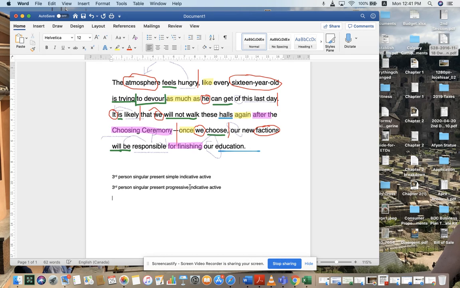And it's also active. Then he can get, okay, so he can get is also going to be a present simple. It is definitely another present simple third person singular. We will not walk. Okay, first person plural because it's we. Now this is future, and this is future simple, indicative, active. Okay? Next, we have we choose. That is another first person, but this time not future. It's just a present simple.